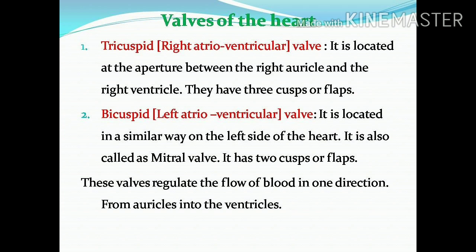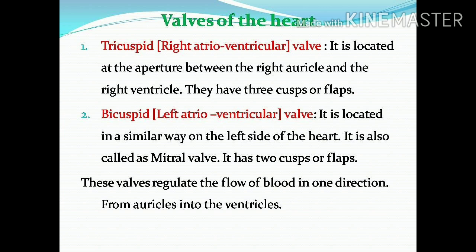The right atrioventricular valve is called the tricuspid valve. It is located at the aperture between the right auricle and the right ventricle. It has three thin triangular leaf-like structures that we call flaps or cusps. That's why it is called the tricuspid valve.